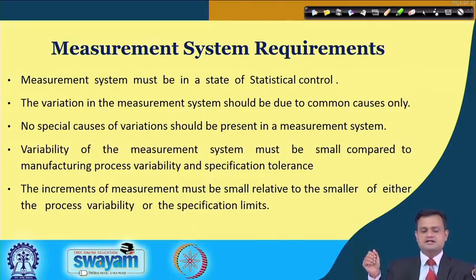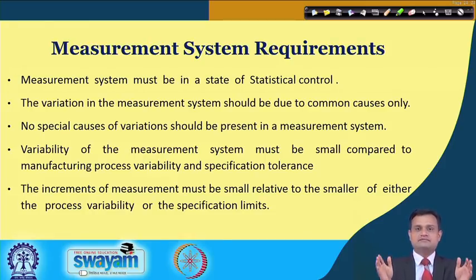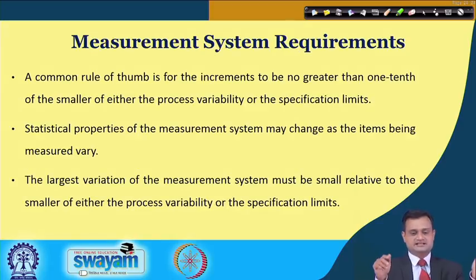So, the increments of measurement must be small relative to the smaller of either the process variability or the specification limits. So, this part must be clear that the variability because of measurement system must be extremely small compared to the process variability or the specification limits, otherwise your input data for the analysis will be faulty and that will lead to inappropriate actions.